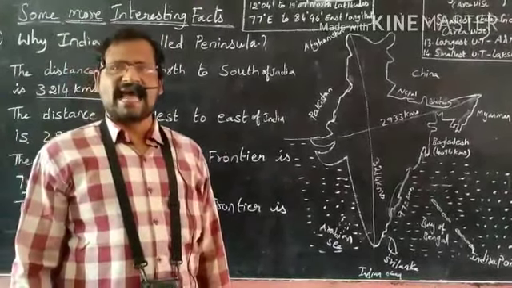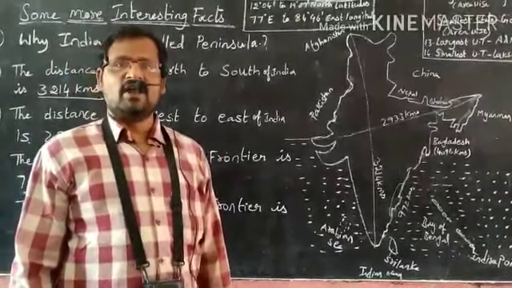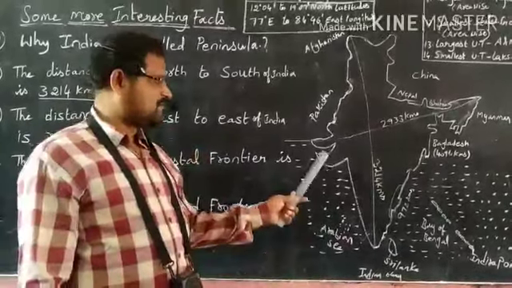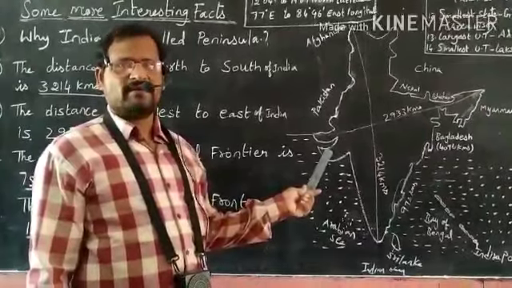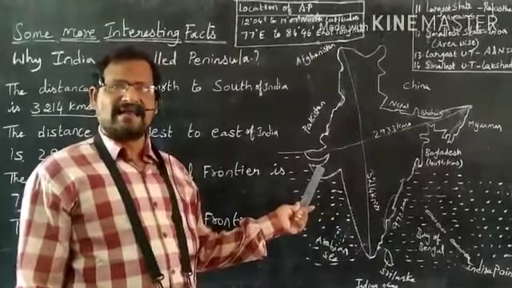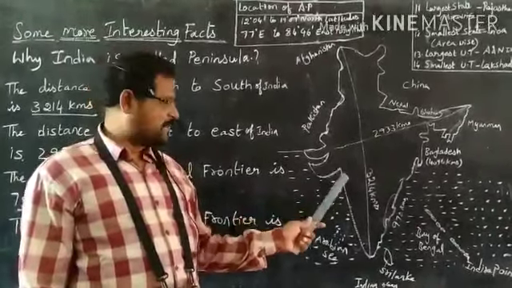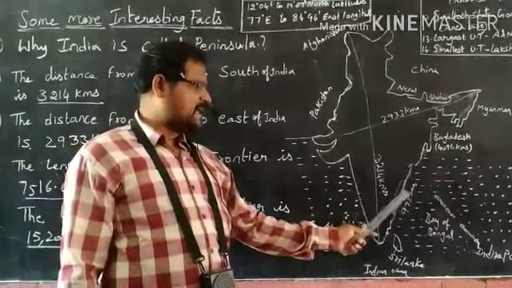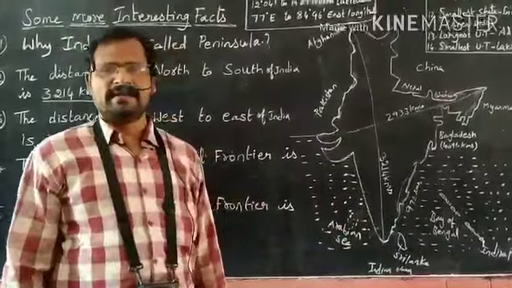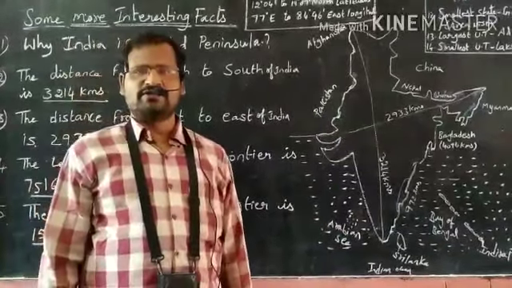Which state stands first in having the longest coastal line? Gujarat. Which state stands second in having the longest coastal line? Andhra Pradesh. The length of the Andhra Pradesh coastal line is 972 kilometers. I hope you understood, children.